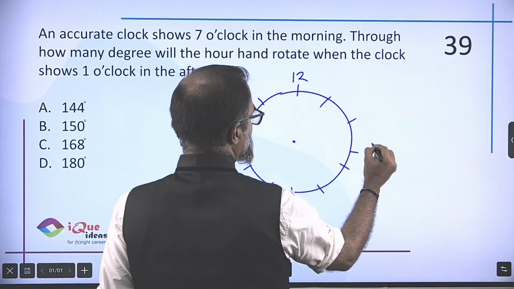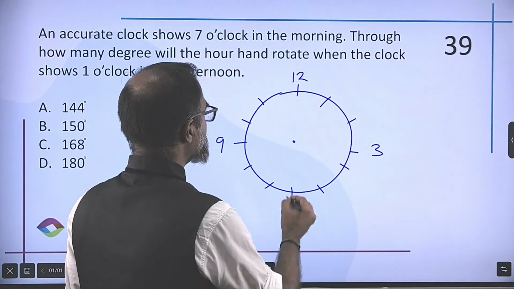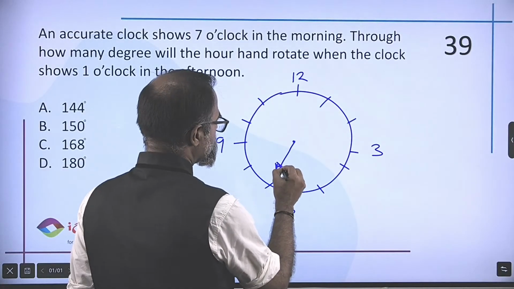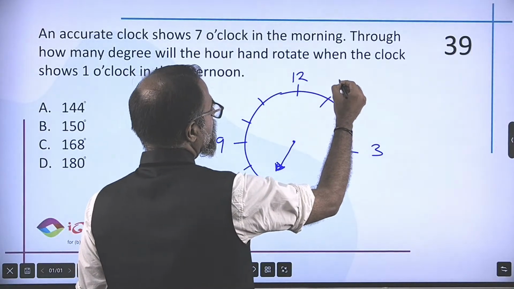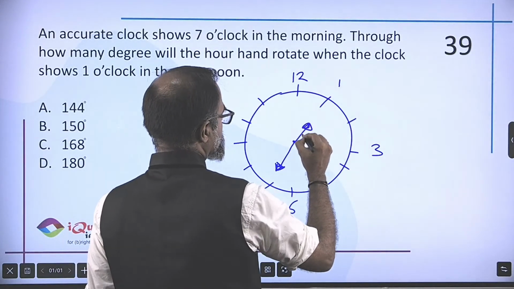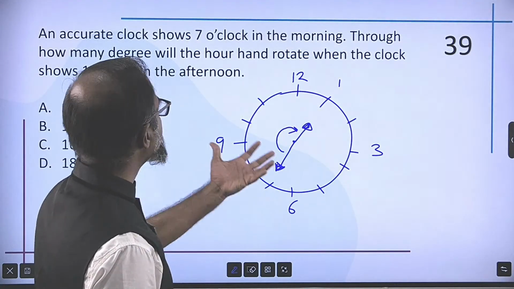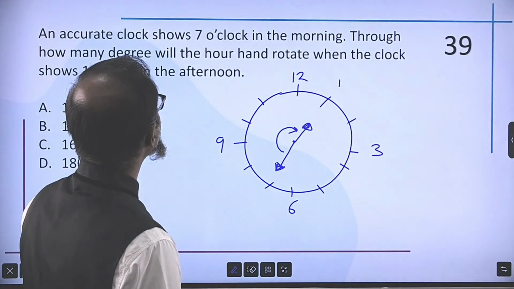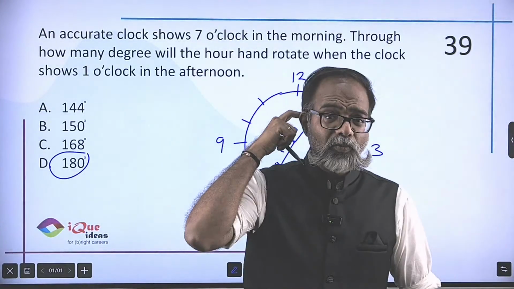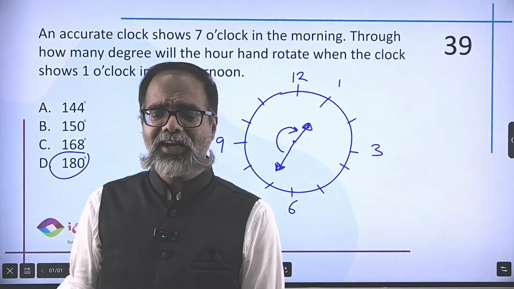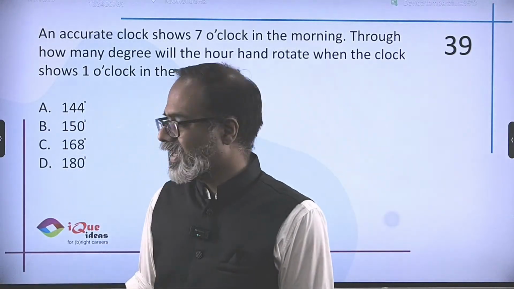This is 12, 3, 6 and 9. 7 o'clock in the morning, the hour hand will be at this position. And at 1 o'clock in the afternoon, it should be at this position. That means it has traveled exactly half. So how many degrees would the hour hand rotate? Has to be 180 degrees. I don't even know what is the complication in this question. Definitely 180 degrees, right? Why look a gift horse in the mouth? Mark it, move ahead.